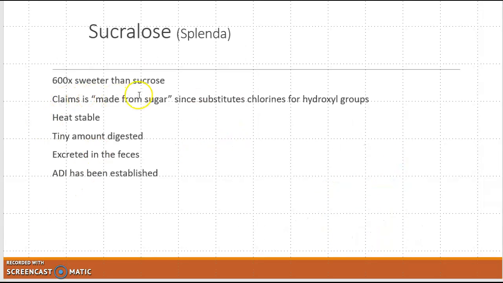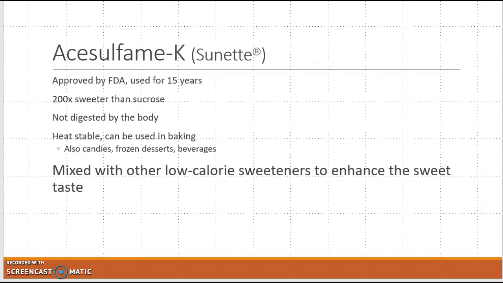Sucralose then is 600 times sweeter than sucrose. It's another one of those sugar alcohols. A tiny amount is digested, but most of it's excreted. Another one would be acesulfame K, or called Sunett. You might see Sunett. That's 200 times sweeter than sucrose. Again, it's not digested, which is why it's lower in calories. It's heat stable, so it can be used in baked goods, and they often mix it.